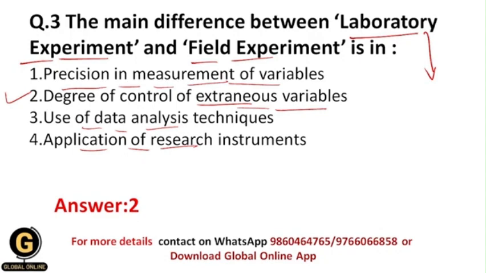As well, you can use lots of data analysis techniques in both research methods, they won't change, and you can also apply different research instruments, they also won't change. But the correct answer for this is the second, because the degree of control of extraneous variables is going to change between the laboratory experiment and the field experiment.